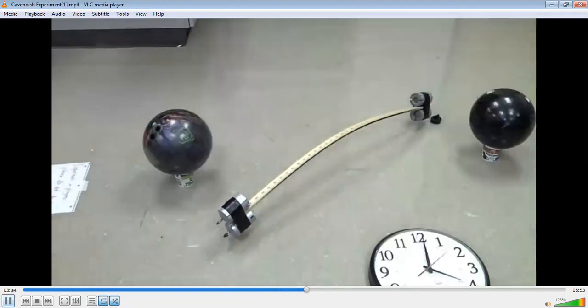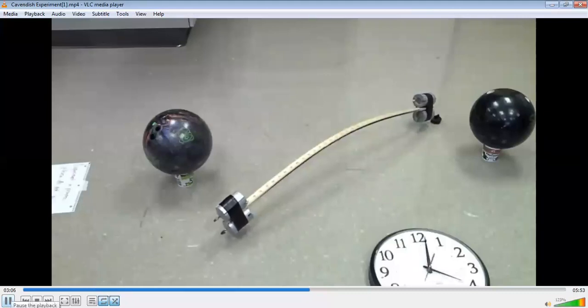Now see, what he has done, he has kept another object which is quite massive. Okay, he has kept the bowling ball. देखो ये bowling ball है बेटा. So these balls are quite massive. Since the mass of the two objects has increased, the force of attraction will also increase. Now see how they will move.